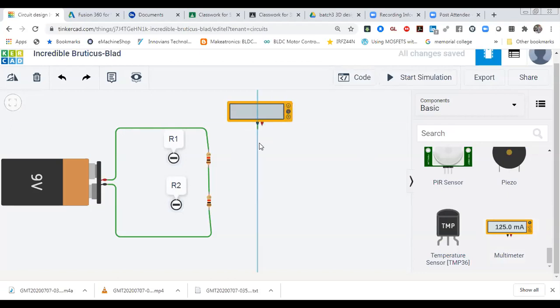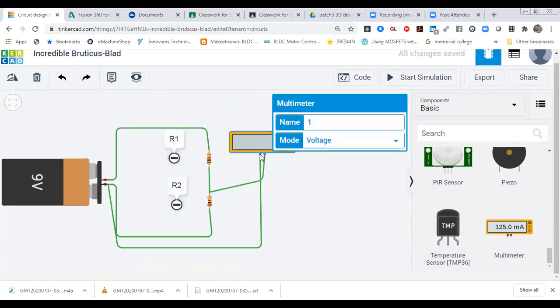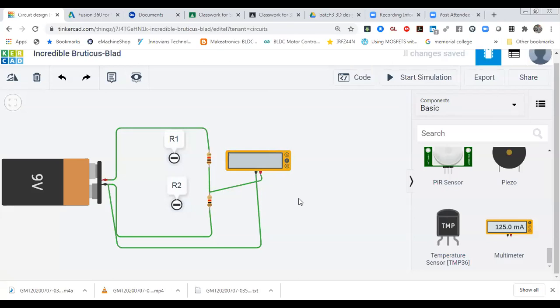This one is negative. The negative we have to connect with the negative. You can connect over here, or you can connect with this terminal also. After that, this one is my positive. Positive I have connected with the output. Now we have to check whether output is coming or not, and we have to check the value also.